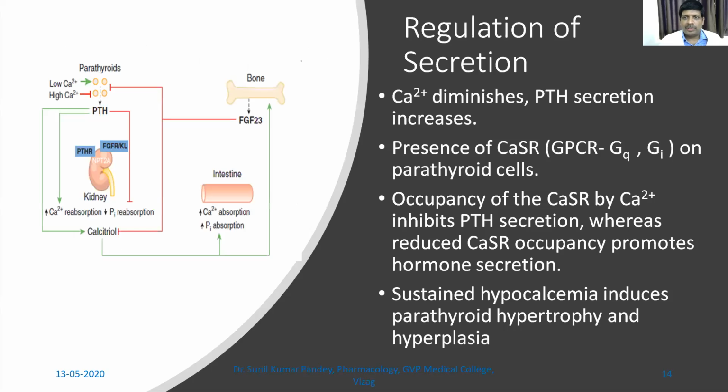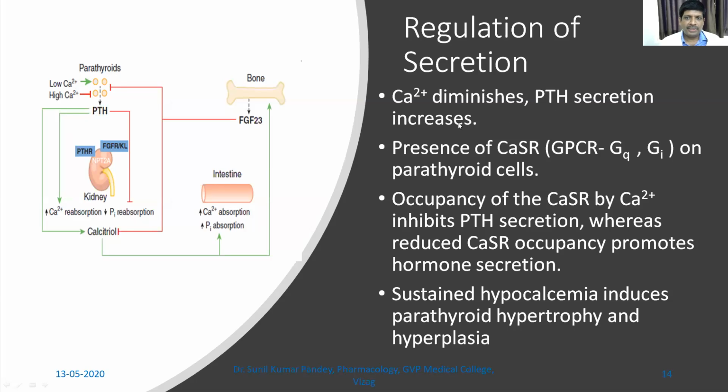Now we have regulation of secretion. As I told, the parathyroid gland is not regulated by hypothalamus or pituitary. The release of parathyroid hormone is based on the level of calcium. Whenever there is lesser calcium, PTH secretion increases.